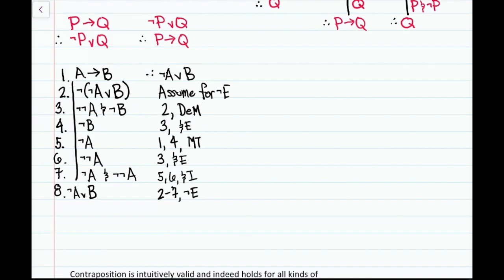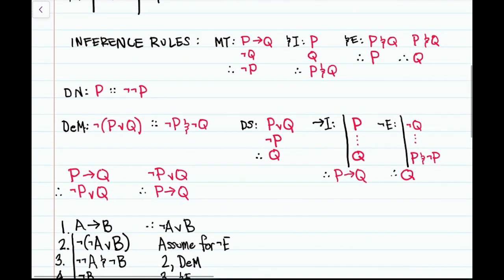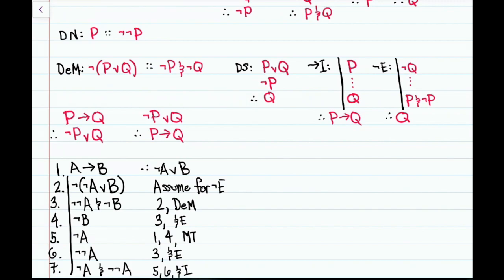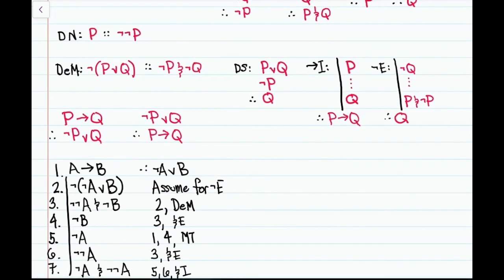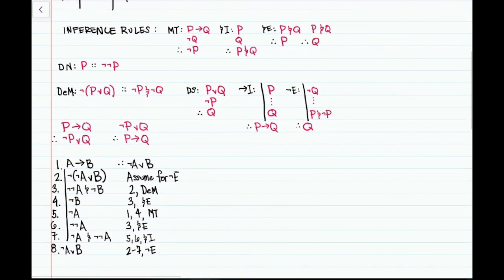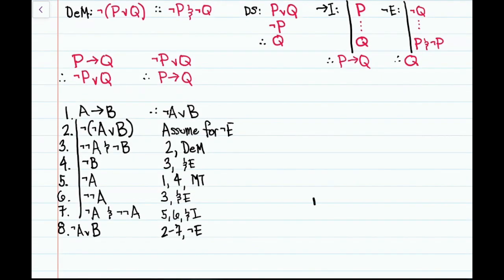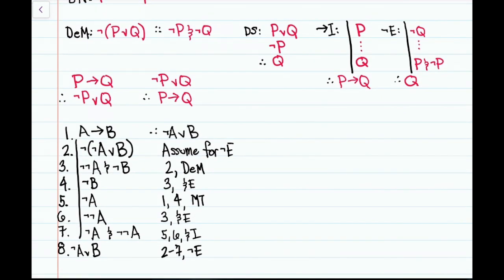Okay, so what we've shown is using just these inference rules that from our sentence if A then B, it's provable given our rules here that either not A or B. And so the inference rule, which says if P then Q, then either not P or Q, is derivable from these inference rules.